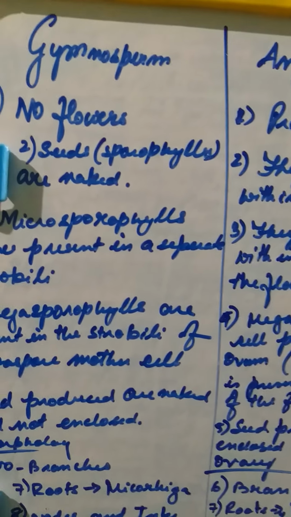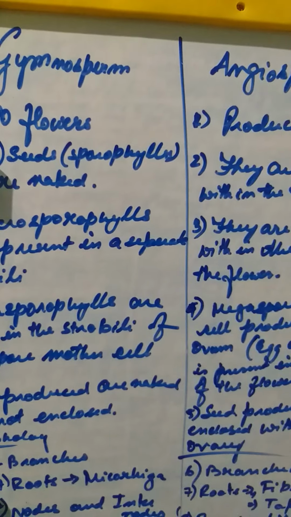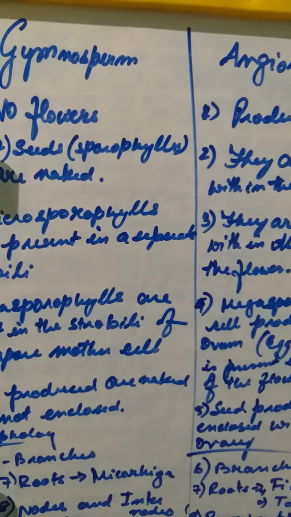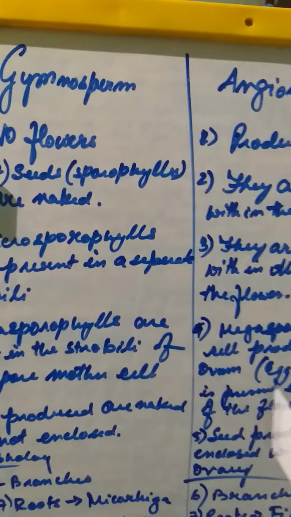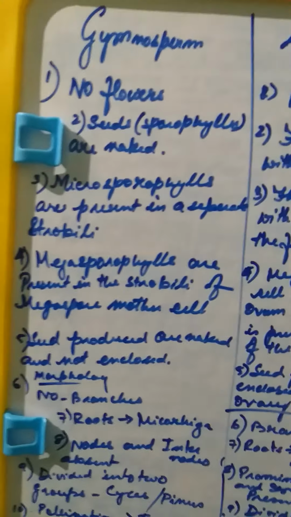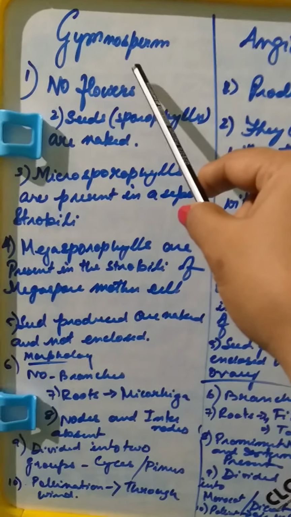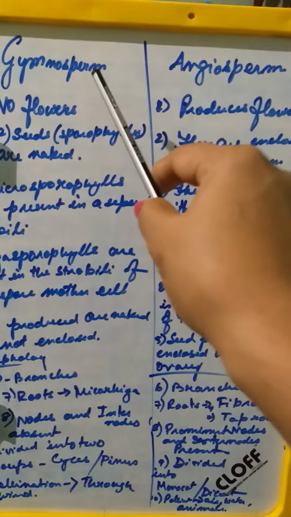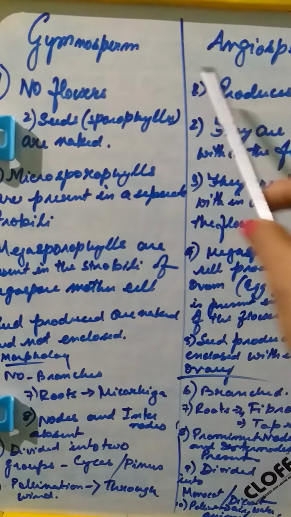Now we have come to the end of the chapter where we would be dealing with the two major phyla, the angiosperm and the gymnosperm. Okay, now two different classes. So in the kingdom Plantae, these are the two phyla, the angiosperm and gymnosperm. These are the two most evolved organisms. They belong to this phylum.